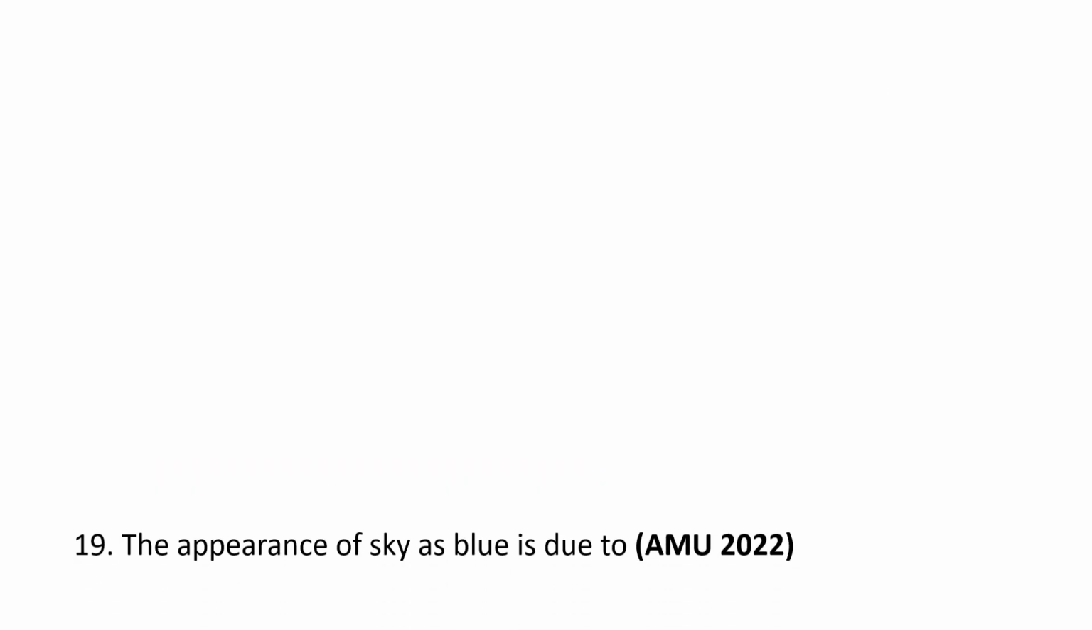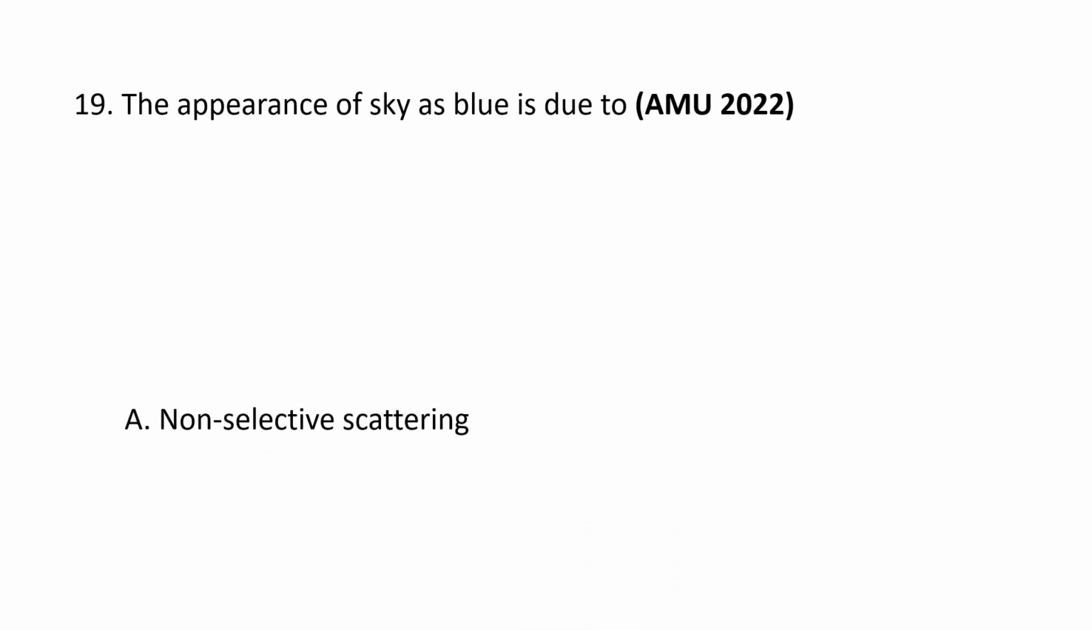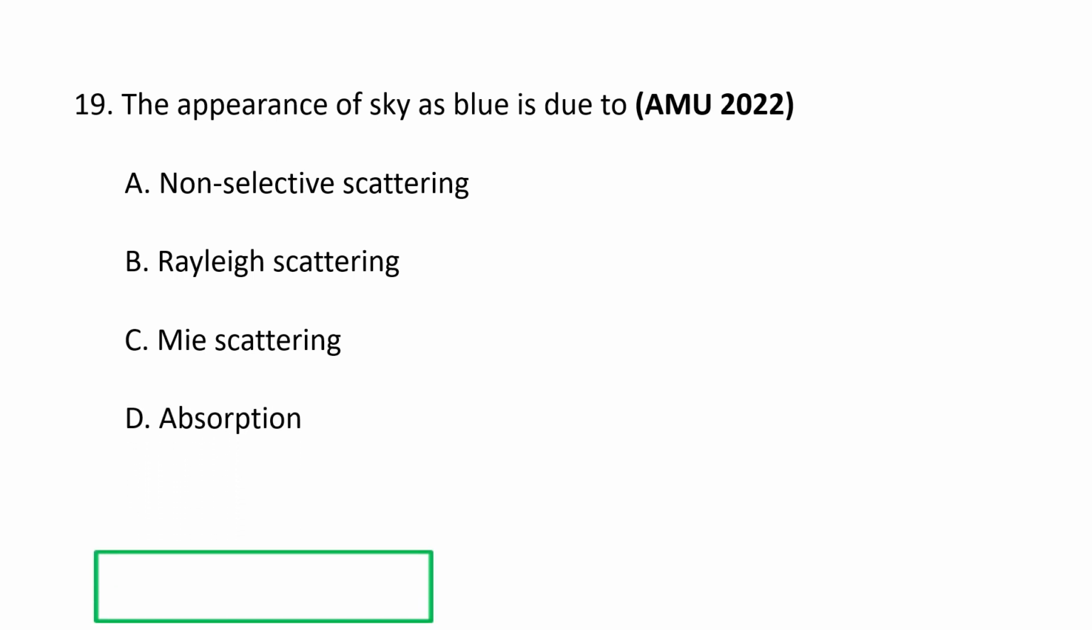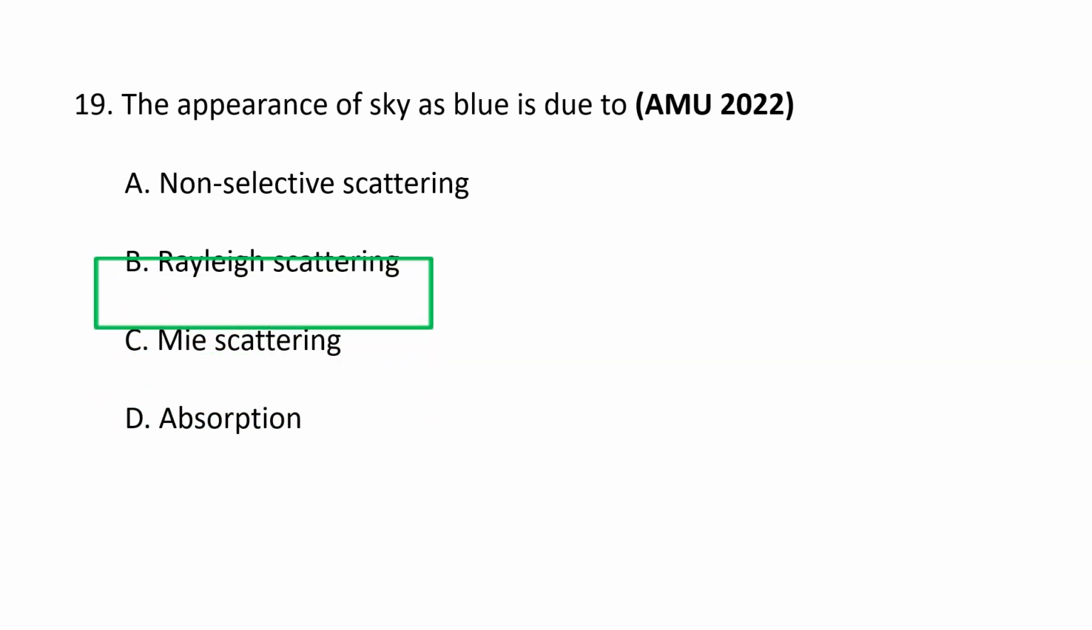Next question. The appearance of sky as blue is due to A. Non-selective scattering, B. Rayleigh scattering, C. Mie scattering, and D. Absorption. The correct option goes as B.